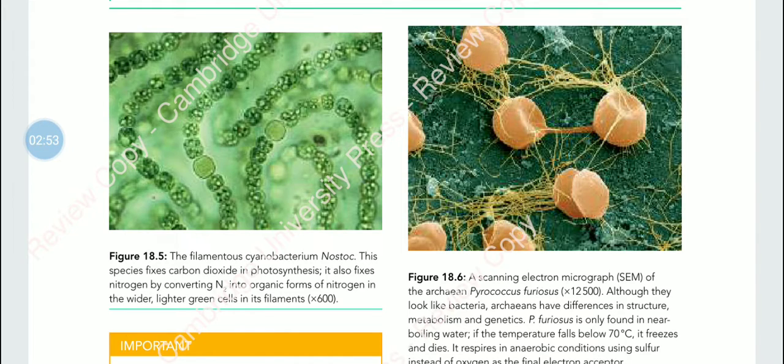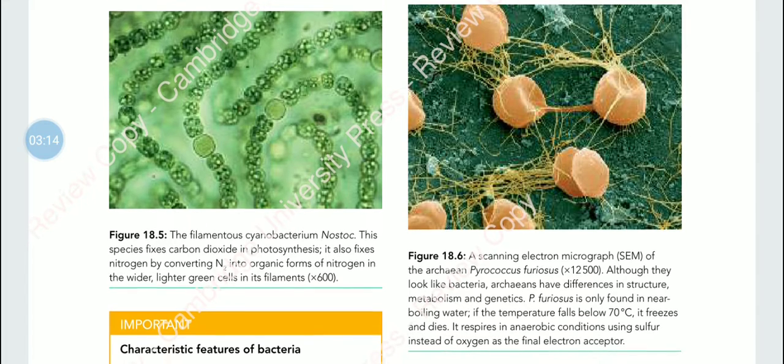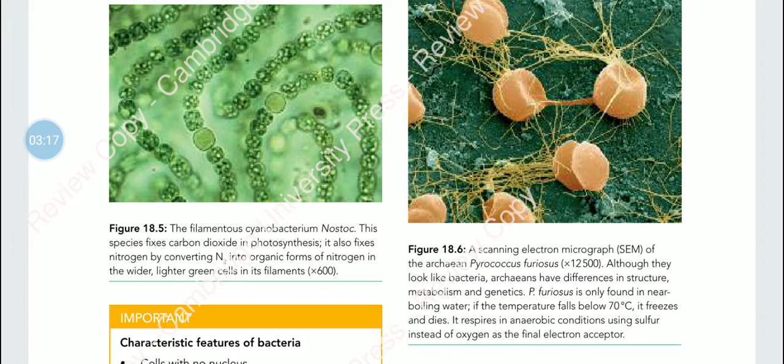They look like bacteria, but their structures are different, and also their metabolism and genetics are different from those of bacteria. Pyrococcus furiosus is found only in near boiling water. If the temperature is less than 70 degrees Celsius, it freezes and would die. So it requires a temperature above 70 degrees Celsius. You would find these organisms living in extreme environments like hot water springs and volcanic vents.